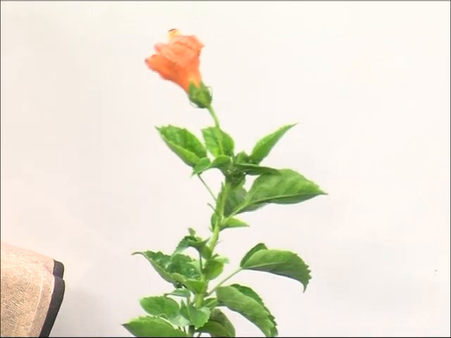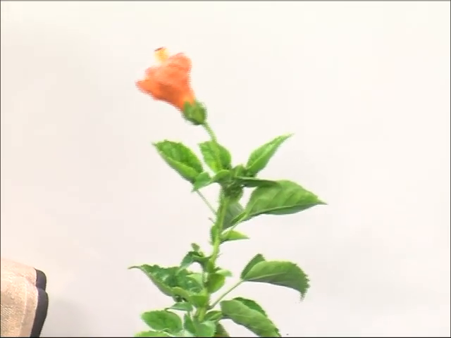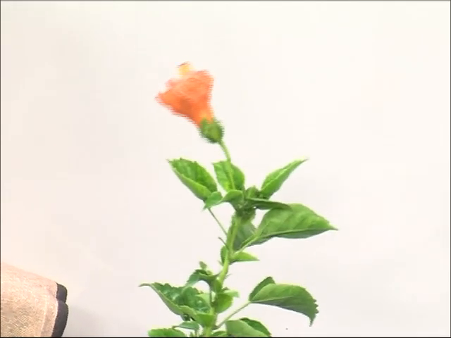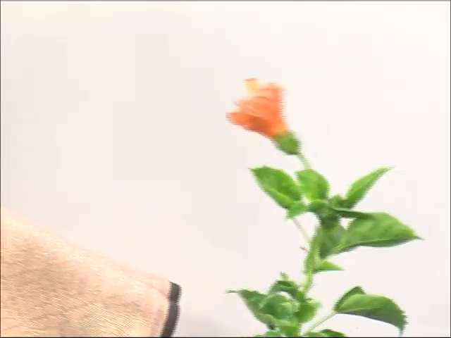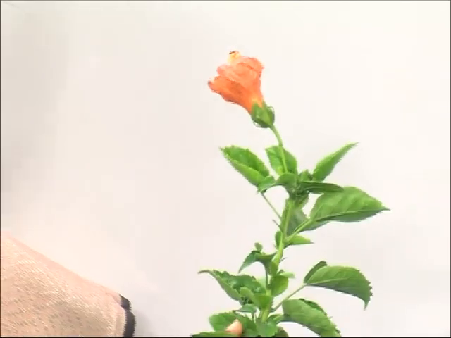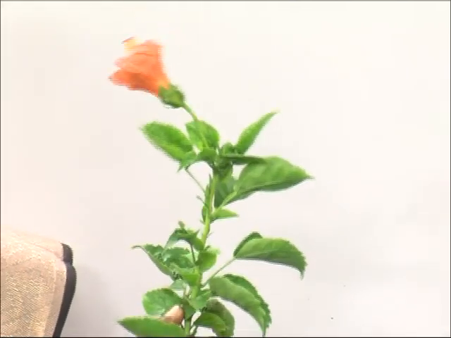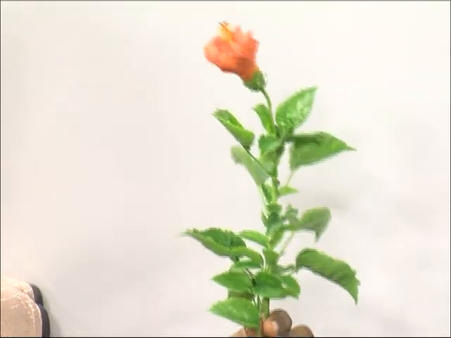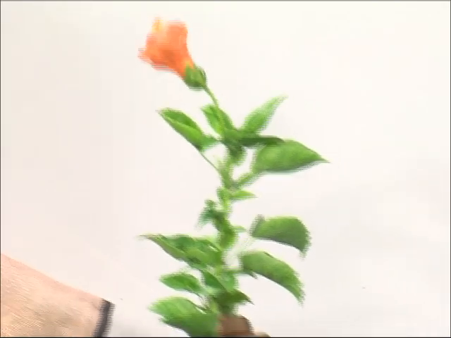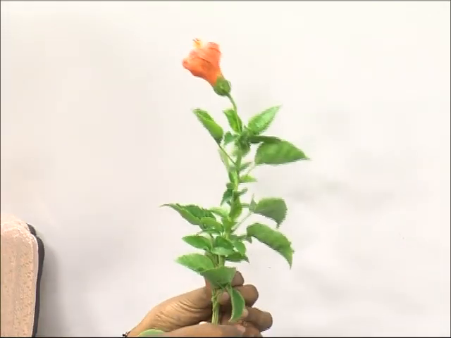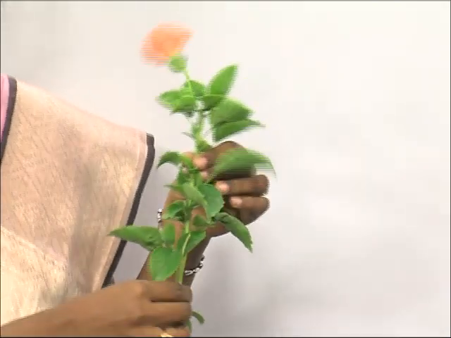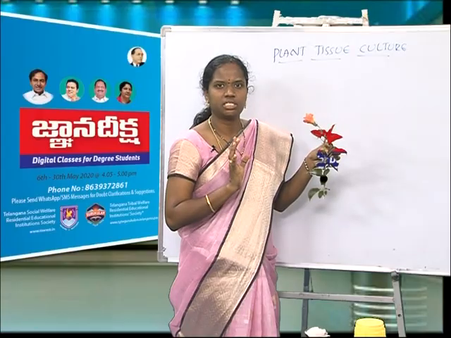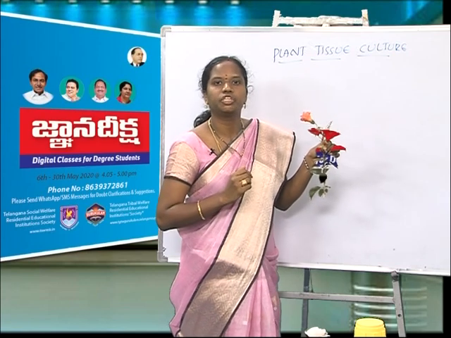If we cut the stem of the rose and bury it in the soil, then it will develop into a plant, isn't it? So, if you remember vegetative propagation, some plants produce complete plants either from the root or from the stem or from the leaf, that we call vegetative propagation. So, imagine I now have a plant which is neither producing seeds nor performing vegetative propagation.